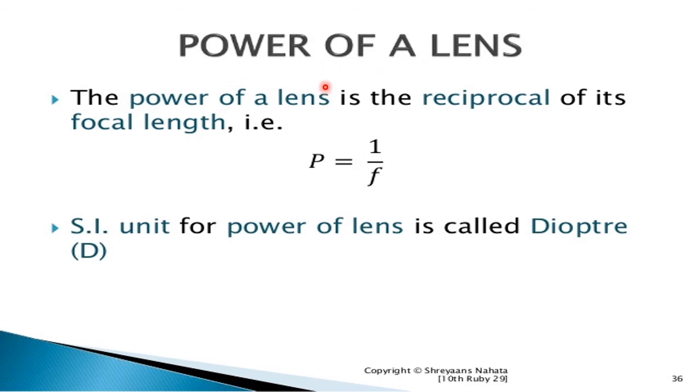The power of the lens. The power of the lens is calculated as P is equal to 1 upon f, or it is the reciprocal of the focal length. The SI unit of the power of a lens is called the diopter. It is denoted by D.